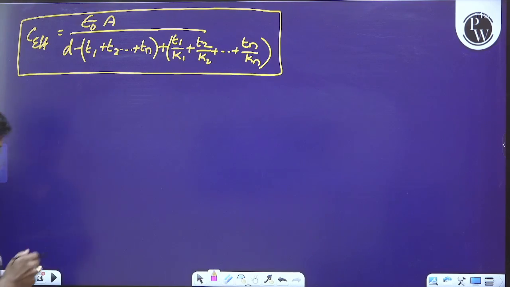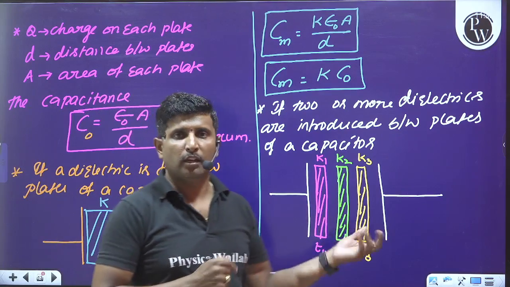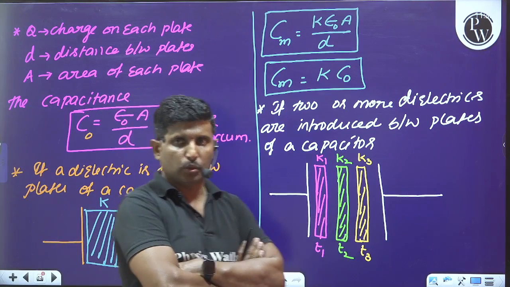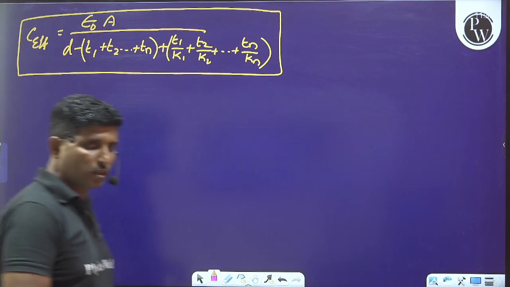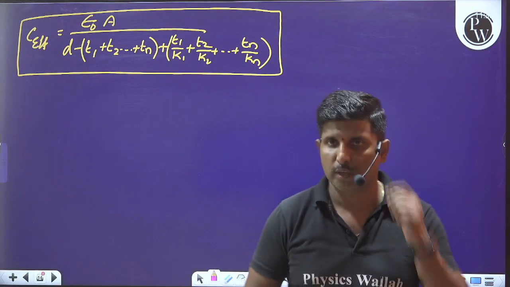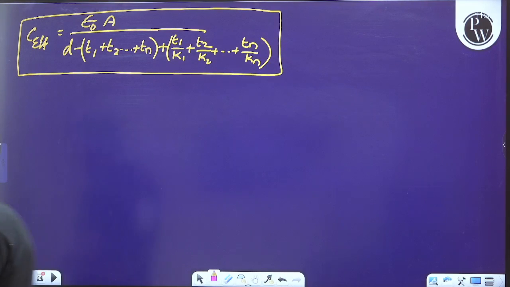Okay, I hope it is clear to you. Any confusion, please comment so that I will go through it once more. So that is the effective capacitance of a capacitor when two or more dielectrics have been introduced. Okay, so let us understand the next point.